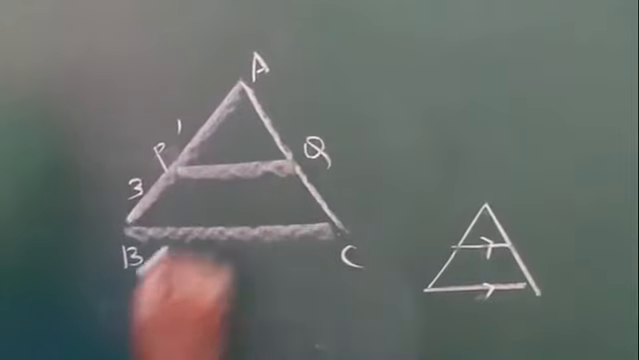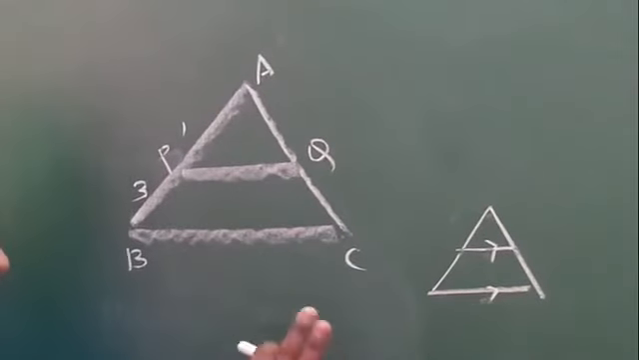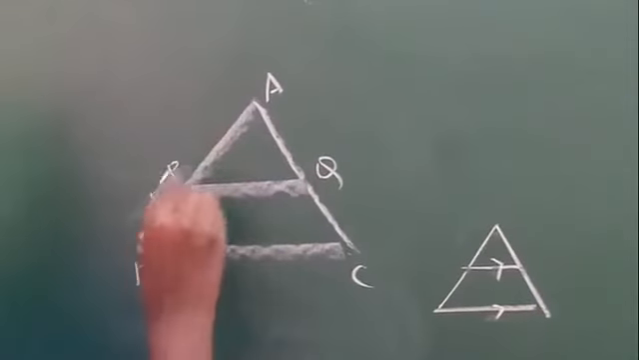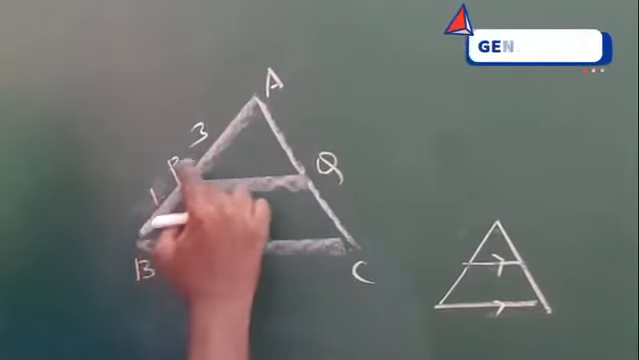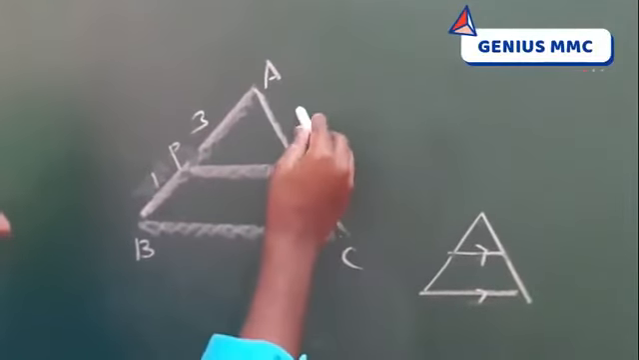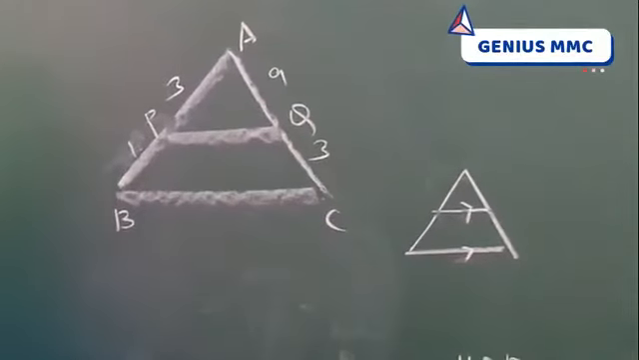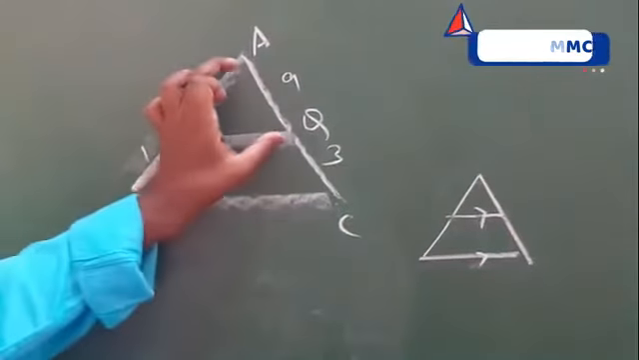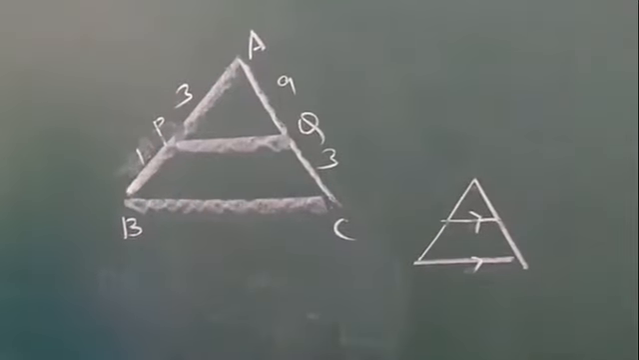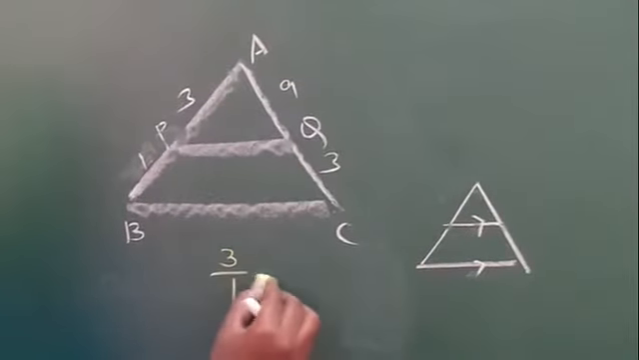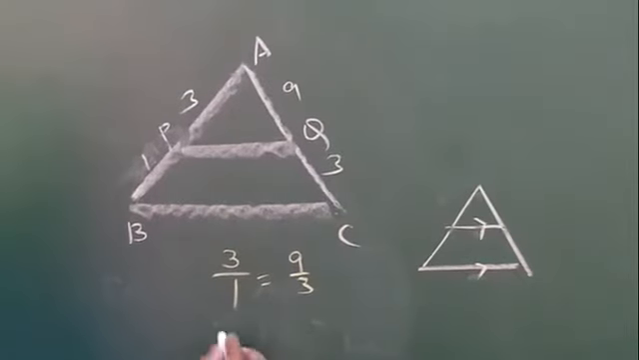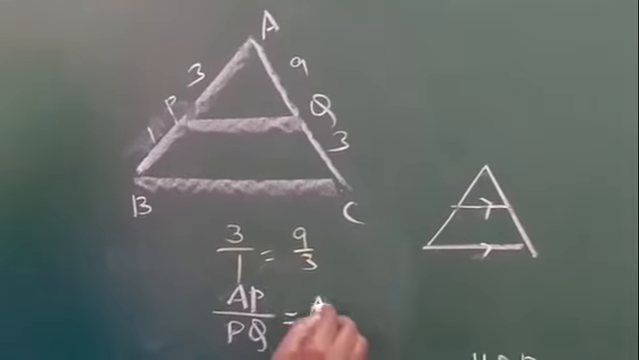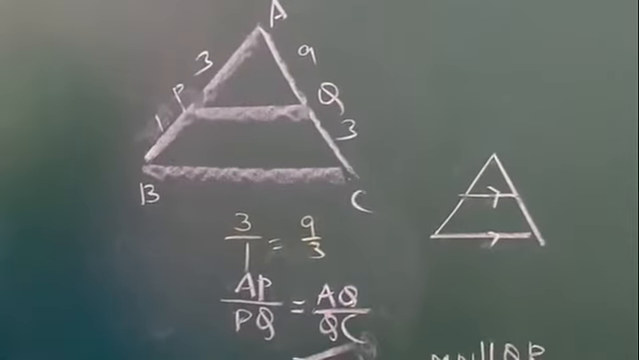P and Q are the points. Here PQ looks like it is parallel, but I don't know that it is parallel. You see the sides. So here 3:1. And I will give another measurement, 9. You see the ratio. AP is 3, PB is 1. AQ is 9, QC is 3. Is it the same ratio? 3/1 is equal to 9/3. That means AP by PB is equal to AQ by QC.